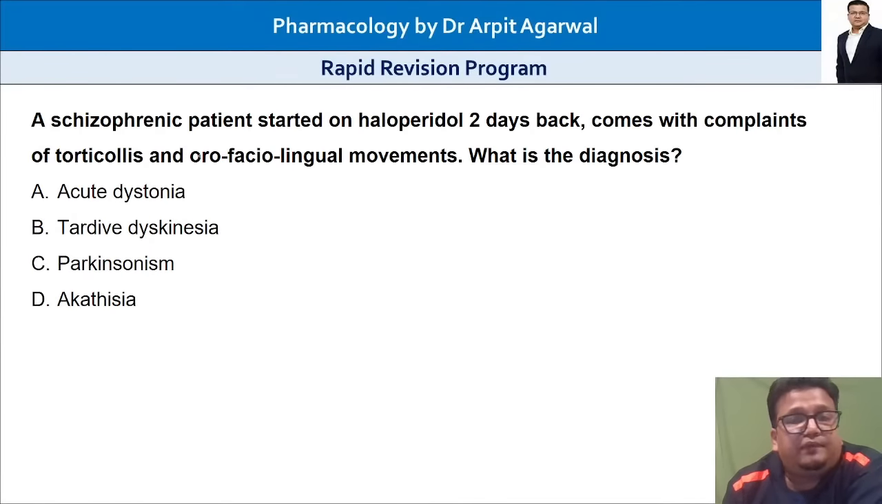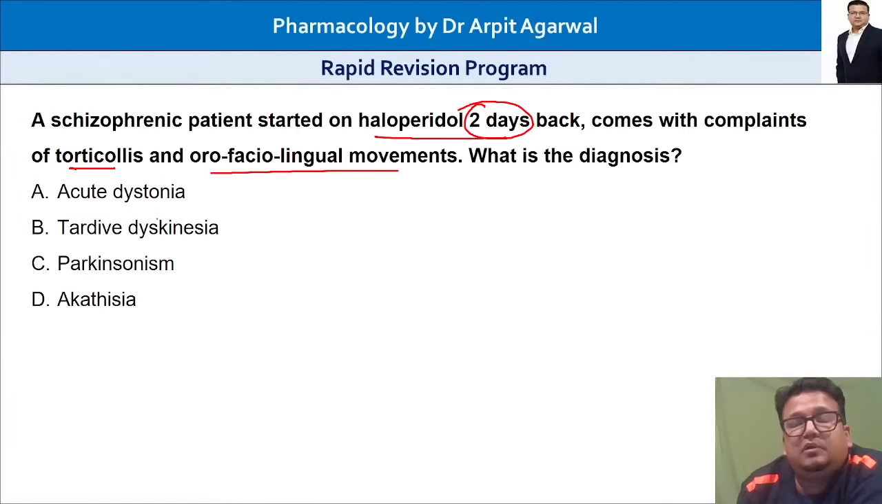We have a schizophrenic patient started on haloperidol 2 days ago. Marathon YouTube session, we're doing important pharmacology topics. We've covered drug overdose, teratogenicity, side effects. So the schizophrenic patient started on haloperidol 2 days back comes back with complaint of torticollis, orofacial lingual movement.